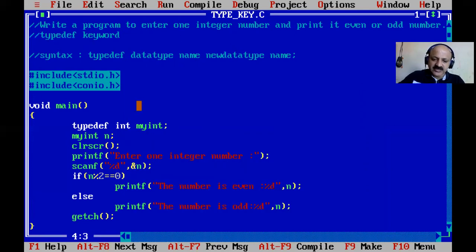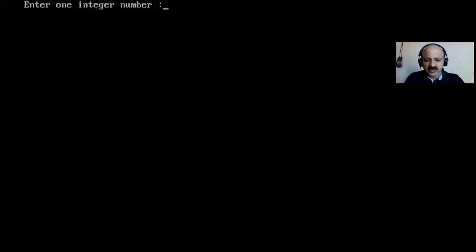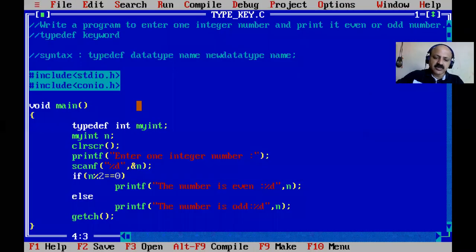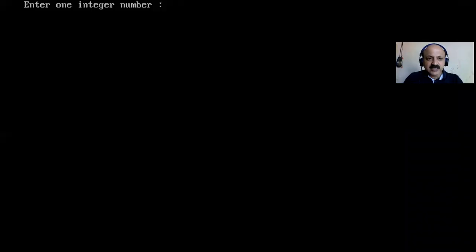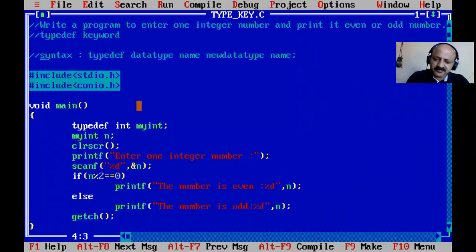Our exe file is generated, and let us take, so I give 8, that is an even number. Yes, 8 is an even number, that you have to know very well, simple. So our program works as it is. Now I give an odd number, 5 is an odd number, so you have to know about even and odd numbers.